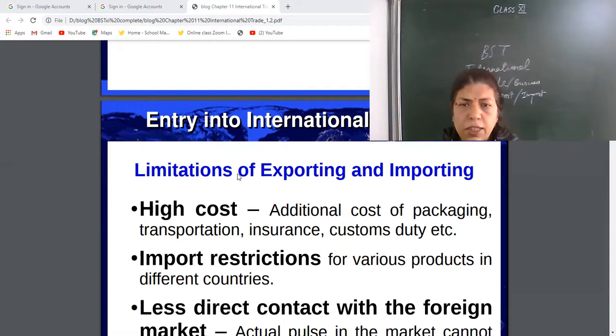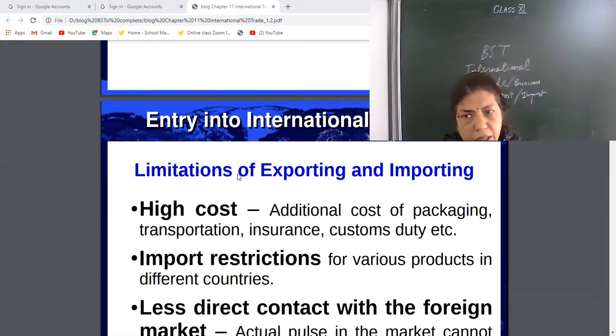Nowadays, no country enters into international business without insurance facilities. So water insurance, we can say sea insurance, and in international business the insurance cost is very high because the risk factor is high here.